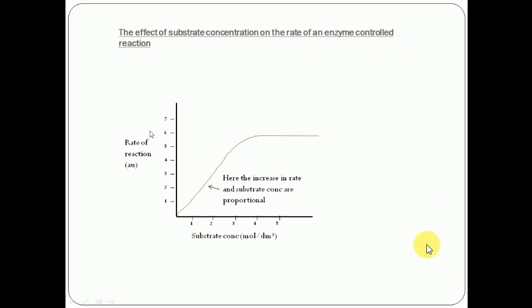This is the graph between the rate of the reaction and substrate concentration. As we increase the substrate, the rate of the reaction increases, and at a point it becomes a straight line. This is the peak, or Vmax.